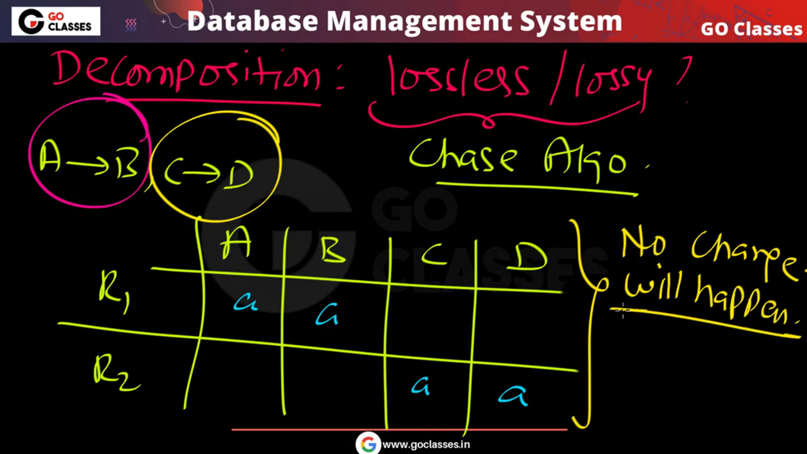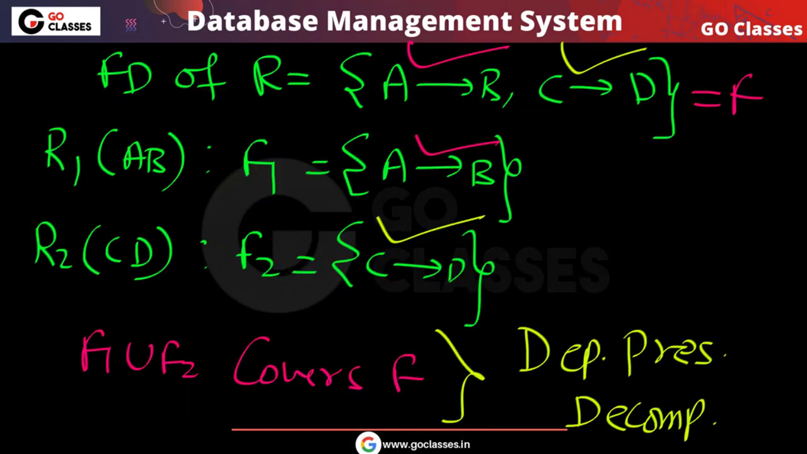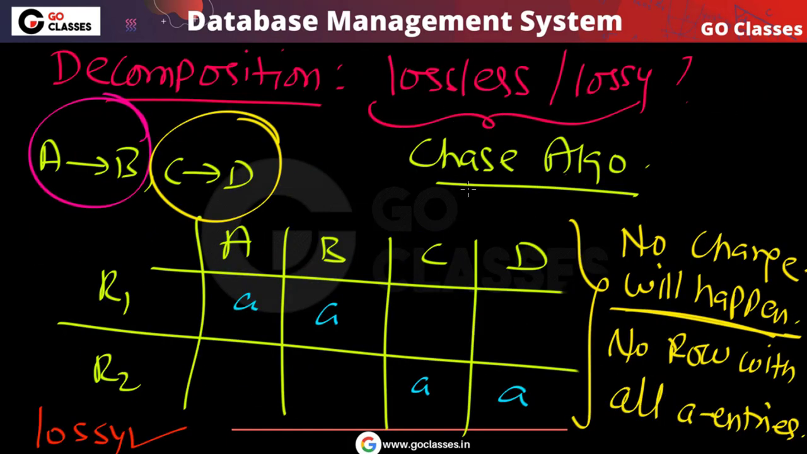You can notice there is no row with all A entries. So finally, using this chase algorithm also, I can say that this is lossy. This is how you can solve this question using the chase algorithm. If you want, you can apply the chase algorithm, but the chase algorithm is useful when you have a non-binary decomposition.